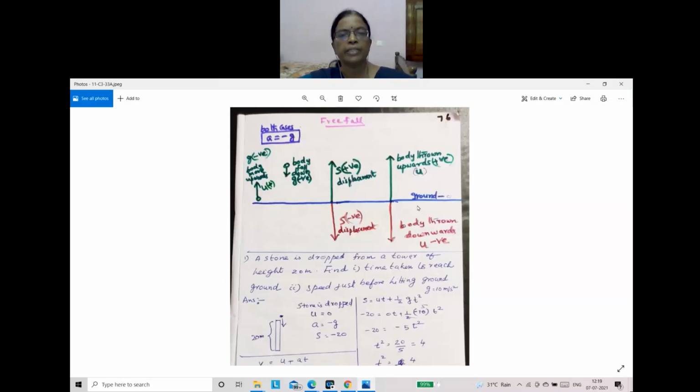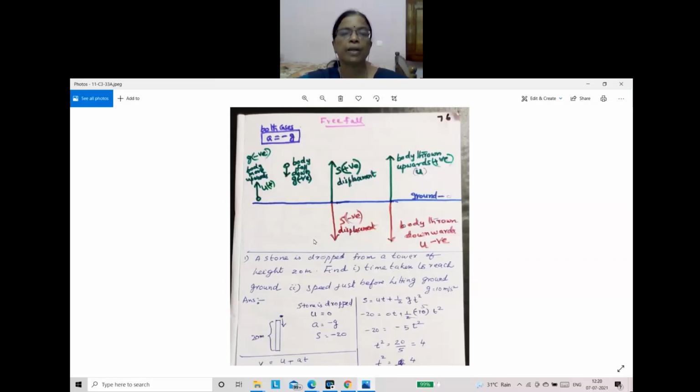So only remember this sign convention. Whether upward or downwards, g, acceleration due to gravity, is taken negative. Upward motions are considered positive and downward motions are taken negative. When you do problems from different books, you may have seen different sign conventions, but if you use only this one, no mistake will be there. Okay, children?